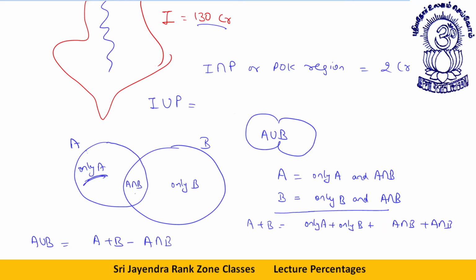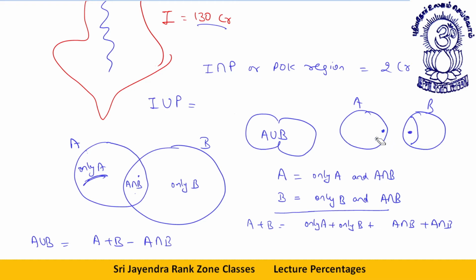Okay, so think about it. This is A, this is B, these are separate. This portion is A intersection B, also this portion is A intersection B. This portion I am taking twice. When this is A, this is B, so this portion is A intersection B in both the diagrams.